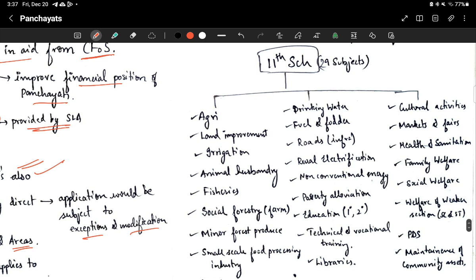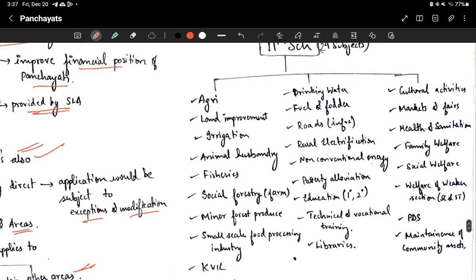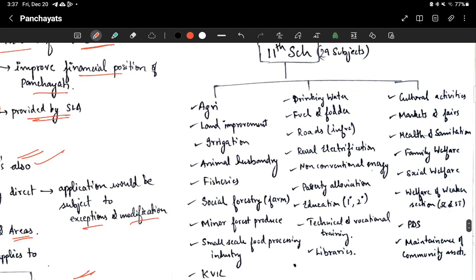Then the 11th Schedule has 29 subjects. Let's see one by one. Just have a glimpse, that's all.